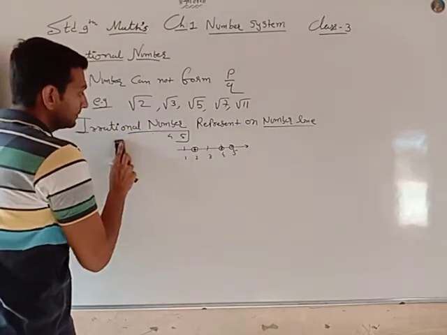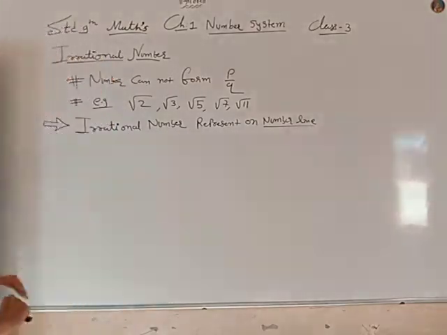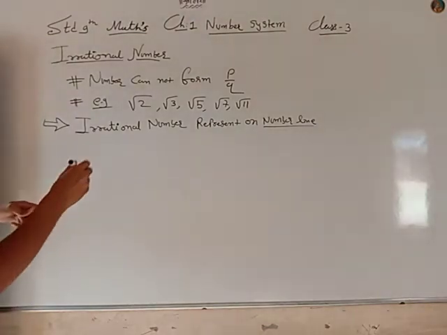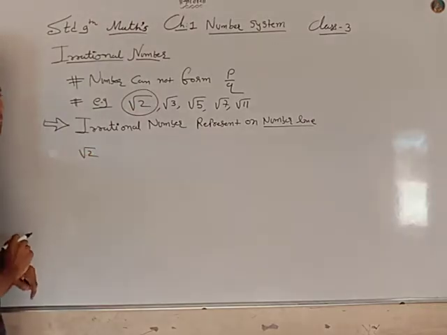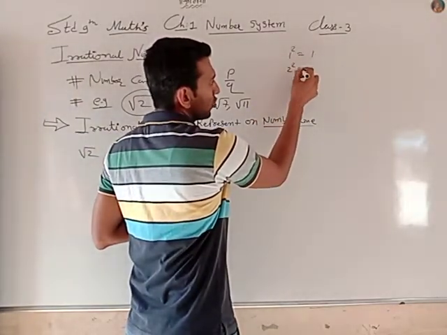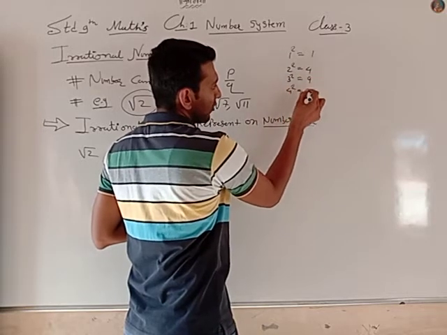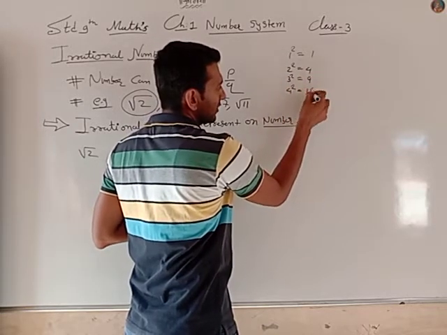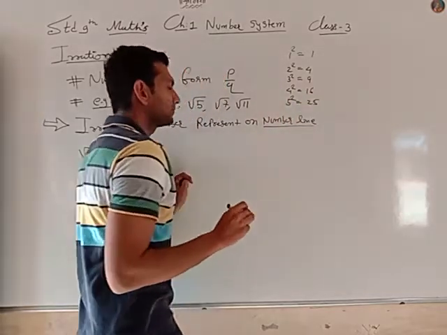See, suppose first take root 2. You should know these squares. 1 square is equal to 1, 2 square is equal to 4, 3 square is equal to 9, 4 square is equal to 16, 5 square is equal to 25.